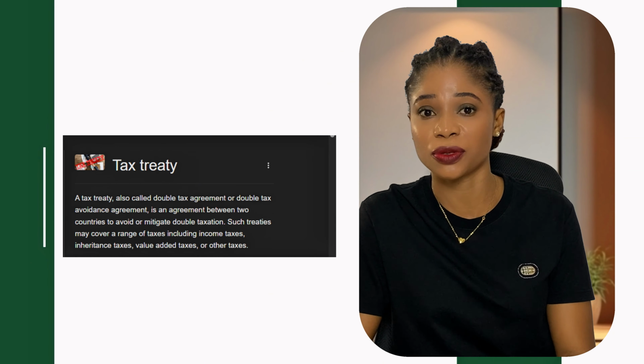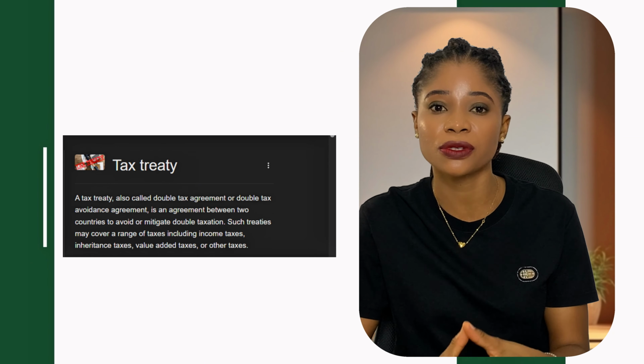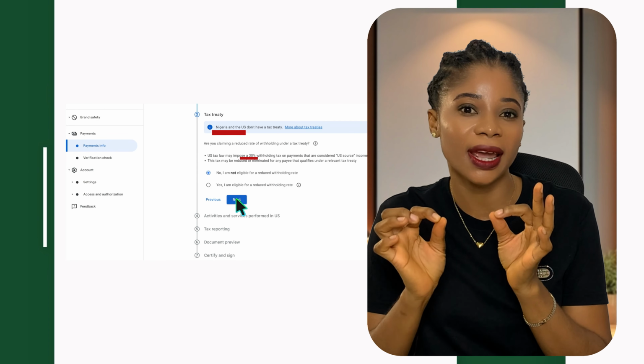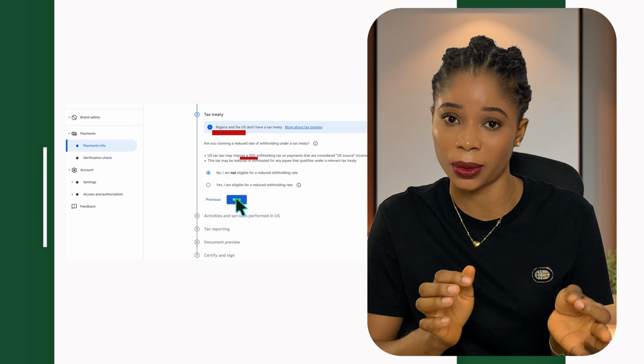Now, there is something called a tax treaty. It's a special agreement between the US and another country that helps reduce or remove tax for people who earn money from the US. Sadly, Nigeria does not have a tax treaty with the US. So what that means is that Google will automatically remove 30% from any money you make from the US viewers. So let's say you made $100 from American views. Google will take $30 as tax and send you $70. But if your views are coming from Nigeria or any country that is not the US, no US tax will be deducted. I hope you understand.